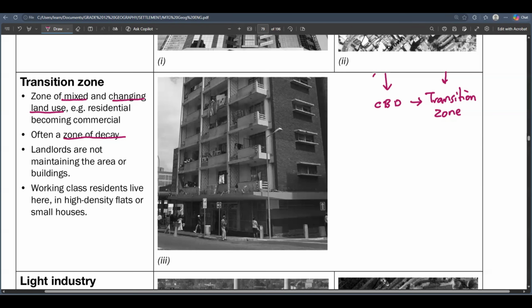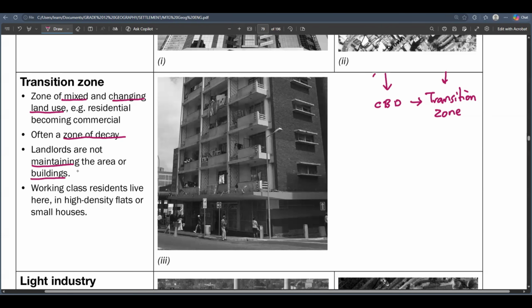We mean flats where people stay. The flats are not beautiful, they are filthy, and the urban area is decayed. So we say that it's a zone of decay. In this area, usually the landlords are not maintaining the buildings. That's just the pattern that has been happening and it's been observed. The landlords are not maintaining the area or the buildings.